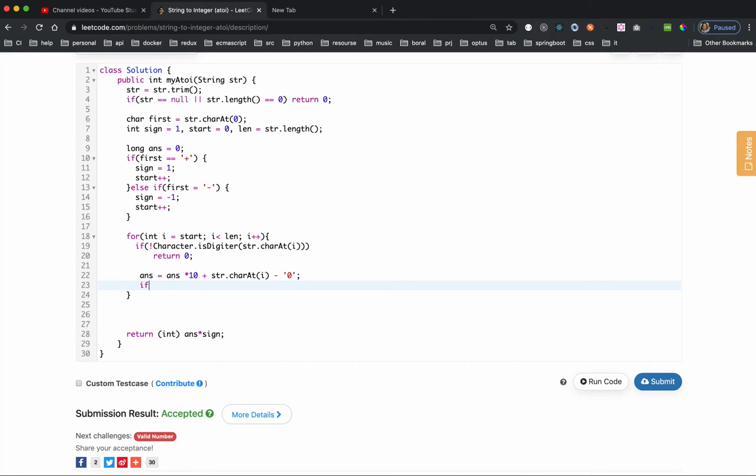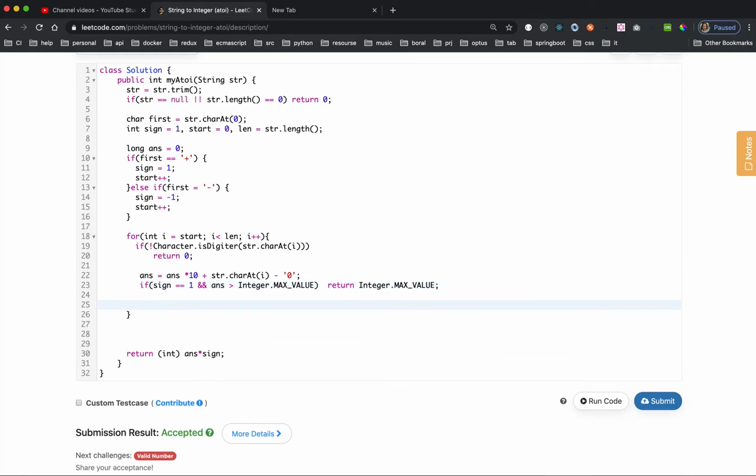So what happens with overflow? We need to check. If it's too big, we just return the biggest integer, Integer.MAX_VALUE, since it is positive. What happens if not too big? Can it be too small?